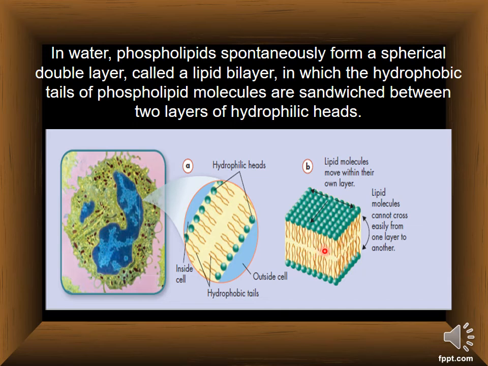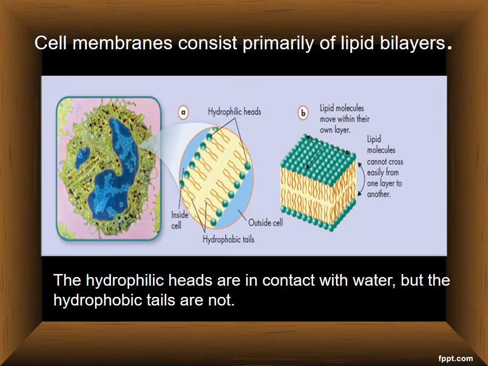So it makes the cell membrane layer by lipid bilayer, in which the hydrophobic tails of the phospholipid molecules are sandwiched between the two layers of hydrophilic heads. This is the structure of the cell membrane.